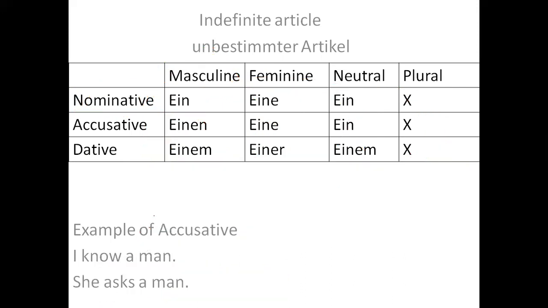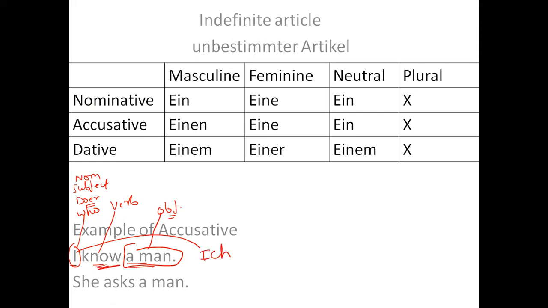Now let's talk about another example. It says I know a man. So what is the subject here? Who knows the man? Doer. I know the man, right? So this is the subject. Doer is always the subject. That means this is nominative. What is the verb? This is the verb. And whatever remains is an object. So if I need to translate this into German, this I would be ich.